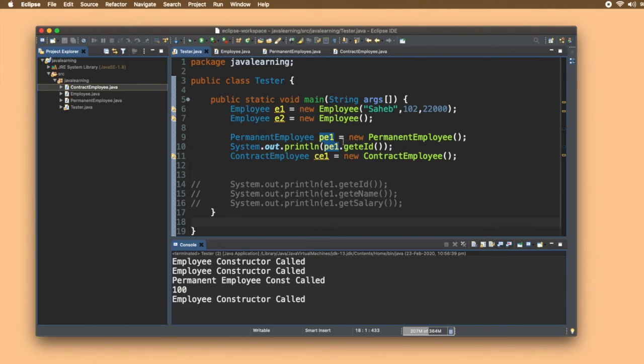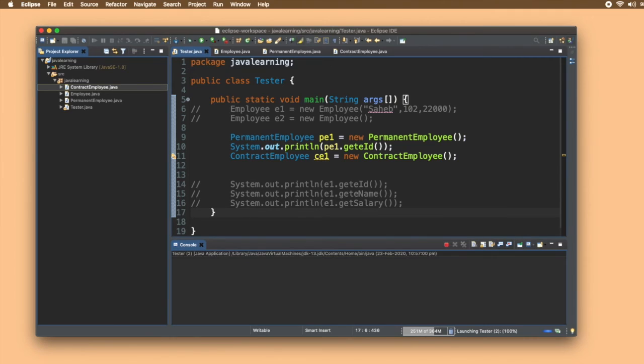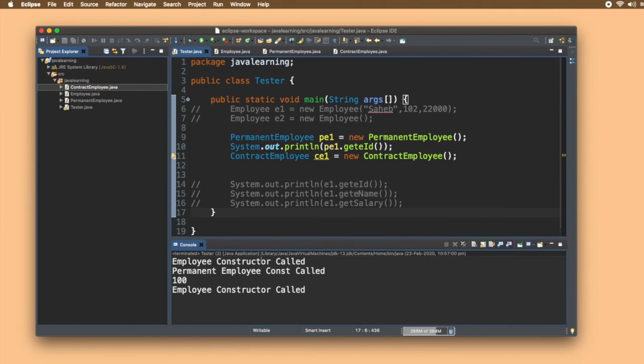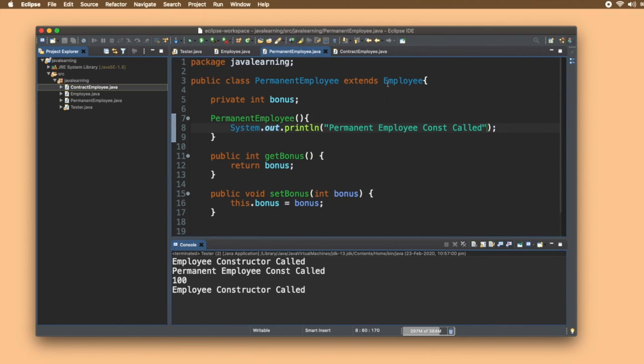You can see these two are from these two lines. Let me just remove this. Let's run it again and see what happens. There you go. Employee constructor called, then permanent employee constructor called. When I created an object of permanent employee, it is inheriting properties from employee.